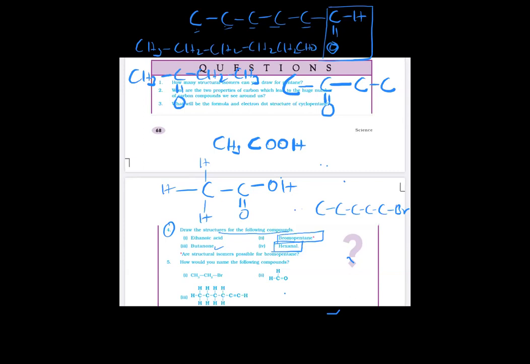I could not understand where to put the double bond. No need to put a double bond unless they say alkene. Alkenes means butene; whenever they use the word ene, there you have to put a double bond. Otherwise no need to put a double bond anywhere, only between oxygen and carbon. You have to see the valency: hydrogen is monovalent, oxygen is bivalent, and carbon is tetravalent. So oxygen should always have double valency.